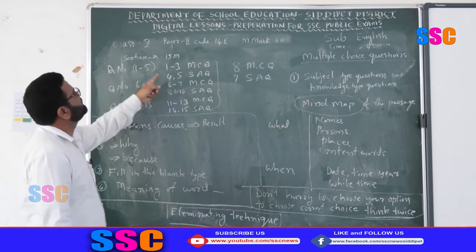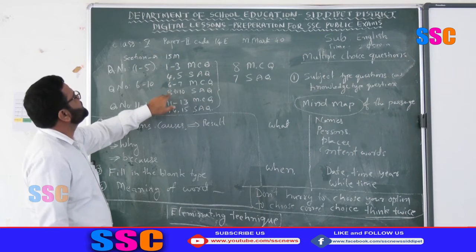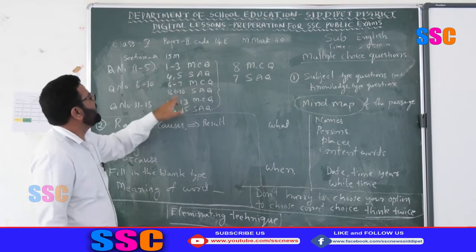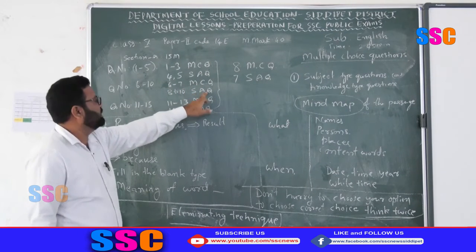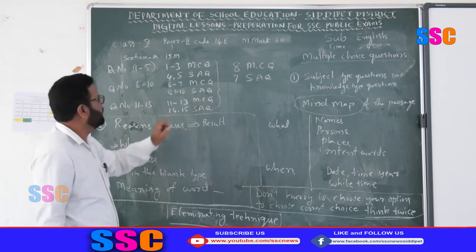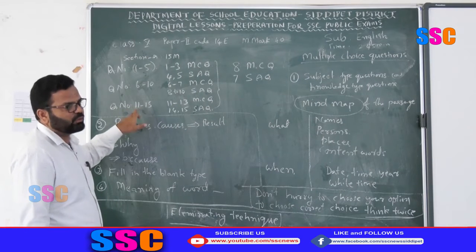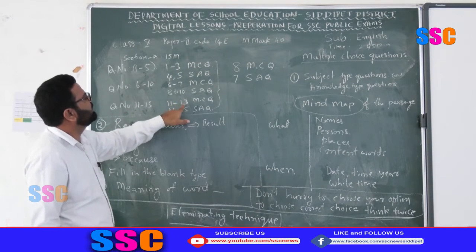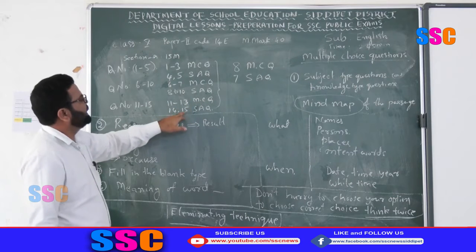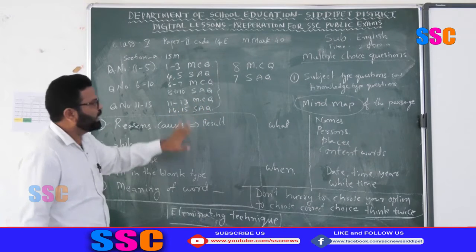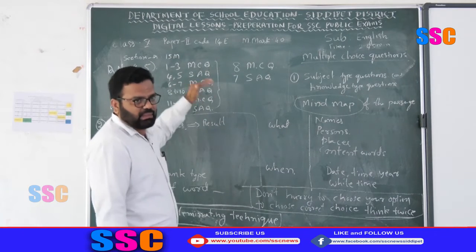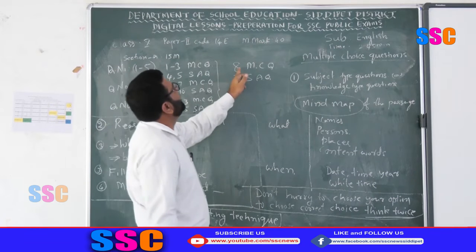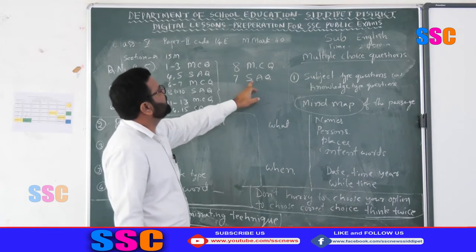In this, the pattern changes: 2 multiple choice and 3 short answer questions. Again, for the third passage, questions 11 to 15 are asked: 11, 12, 13 multiple choice, and 14, 15 short answer questions. Totally in these 3 passages we have 8 multiple choice questions and 7 short answer questions.